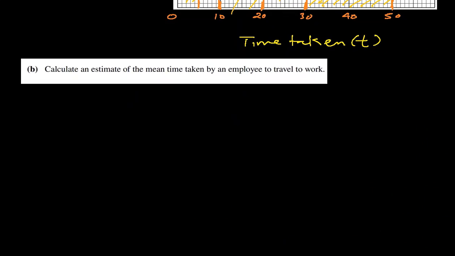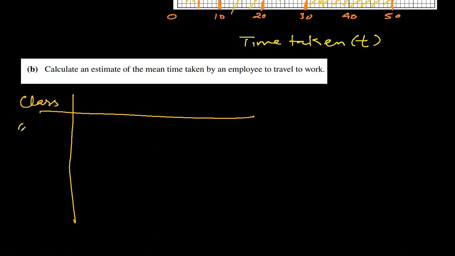Calculate an estimate of the mean. Estimate means it will not be accurate, but it should be close enough. Time taken by an employee to travel to work. So frequency density will not be used here. So what will we do? We will write the classes first. So it was 0 to 5, then 5 to 10, then 10 to 20, 20 to 30, and 30 to 50.